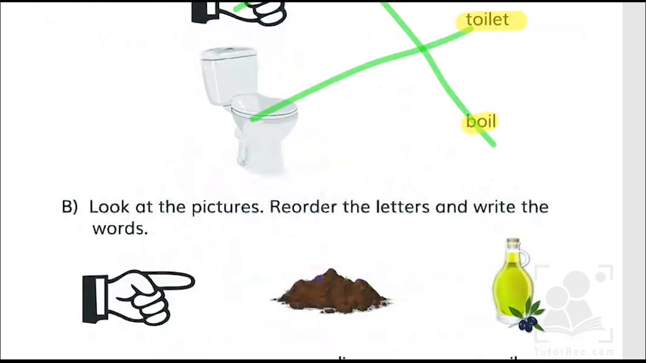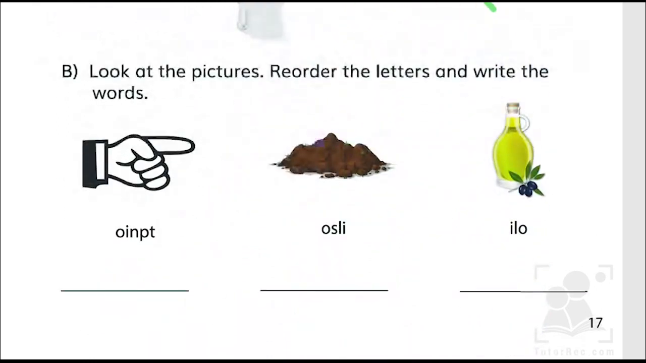Let's move ahead. In the next exercise, we have to look at the pictures, reorder the letters and write the words. These are some pictures with a jumbled word and we have to reorder it. The first one is point. So the correct spelling of point is P-O-I-N-T. We are supposed to write it here.